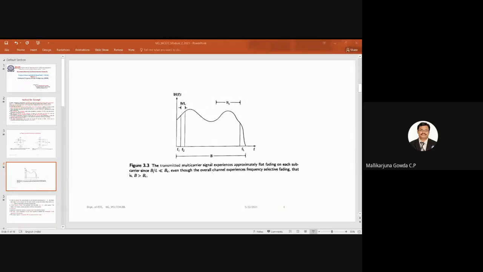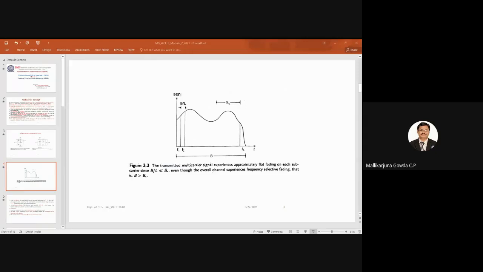This is the coherence bandwidth of the channel, and this is the bandwidth of each subcarrier. So this subcarrier bandwidth is much less than the coherence bandwidth. Hence, I can say the subcarrier will be experiencing flat fading.